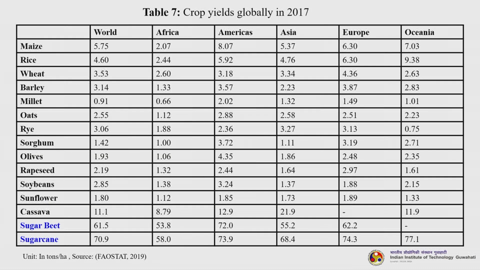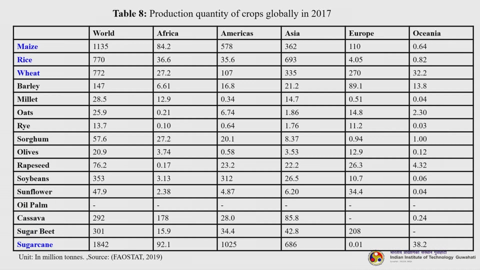Similarly, this will tell us, again continent wise, the crop yield globally. Again you can see that the sugar beet and the sugarcane are the highest in yield, because they are produced on an extremely large scale in the Americas. This is the production quantity of crops globally in 2017. Again you can see that sugarcane, maize, rice and wheat constitute almost more than 75%.